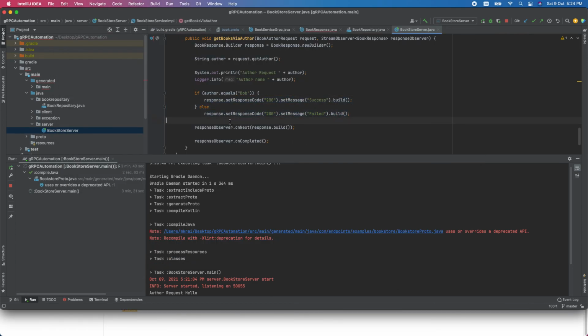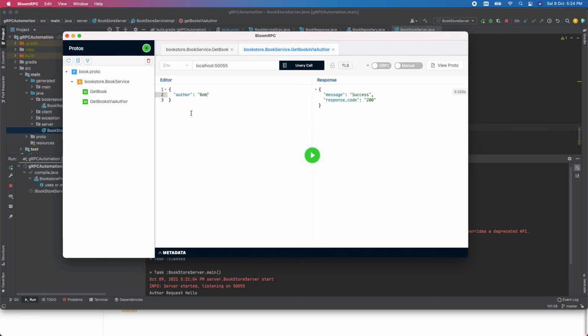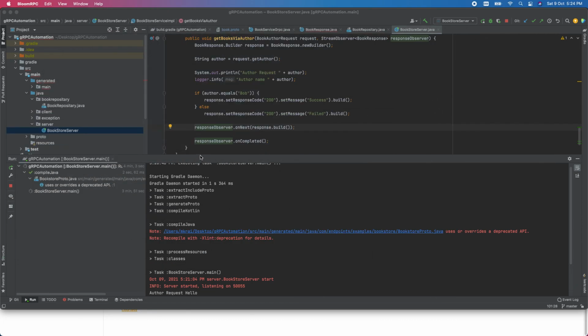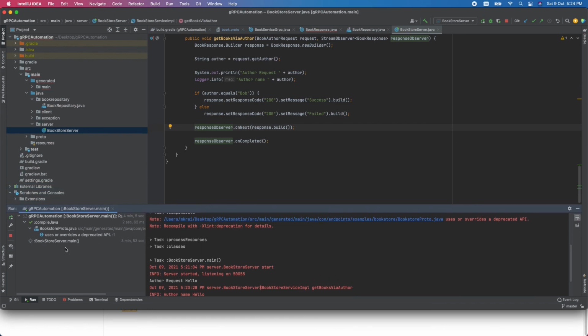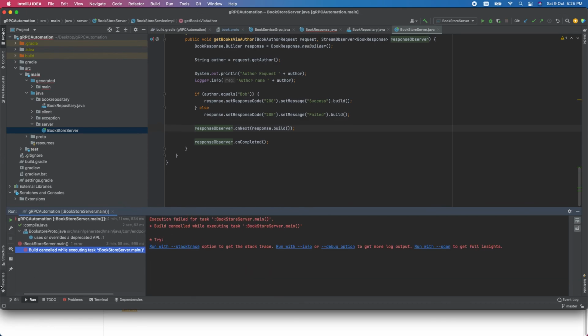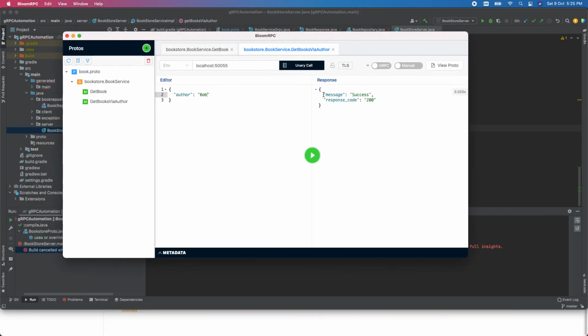So till now I think you have understood how you can test your proto file using BloomRPC. Now next I'm going to show you how you can create a client, and once your client is developed, how you can write your test cases. So let me stop this server. Now once I stop it and run BloomRPC again, see, definitely the service is unavailable. It failed to connect to all addresses because our service is down.